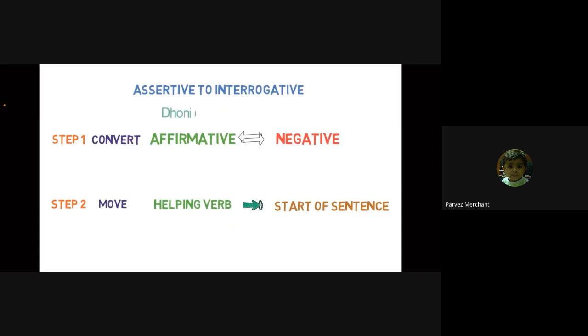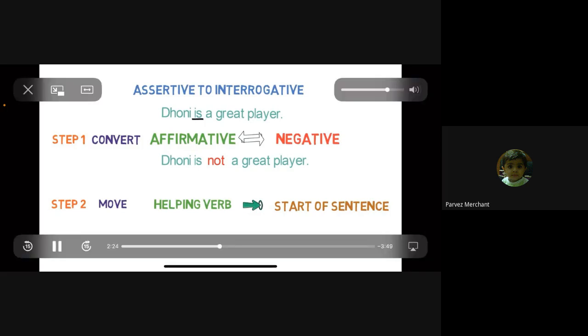Example number 1. Dhoni is a great player. As the sentence is in affirmative form, we will convert it into negative form. After applying step 1, the sentence will be Dhoni is not a great player. Now, moving the helping verb to the first position in the sentence along with the negation, which is step 2. What is the helping verb? Is. Okay, we have to take it to the front.